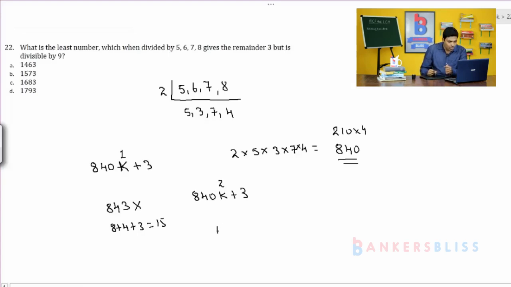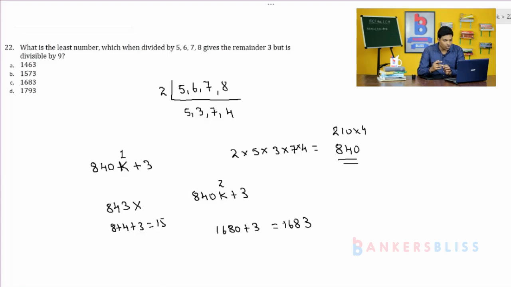1680 plus 3, which is 1683. So 1683, if it is divided by 5, it gives 3 as remainder. If divided by 6, it gives 3 as remainder. If divided by 7, it gives 3 as remainder, and if you divide it by 8, it gives 3 as remainder.